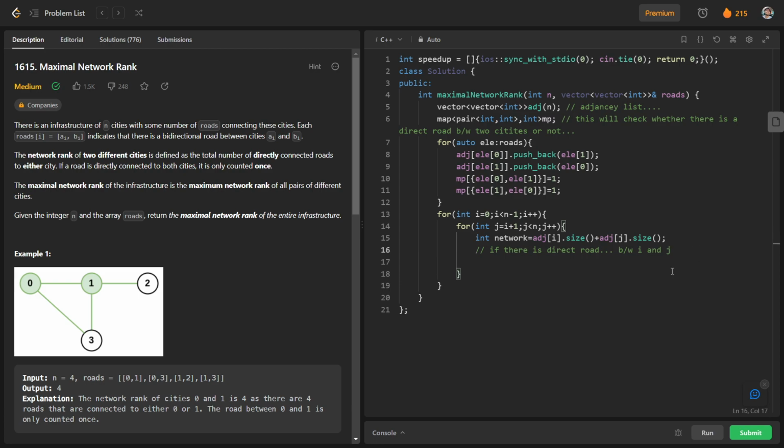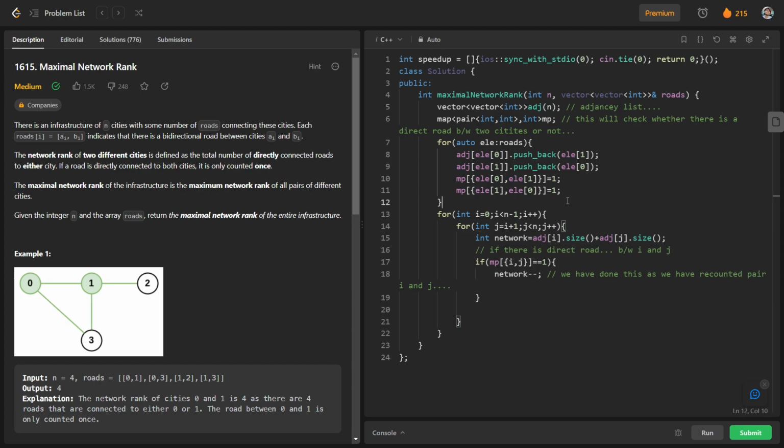Okay, and here we will make another condition. So we will make a condition here, if there is a direct road. So basically what does it mean? If mp of i and j is equal to 1, what we will do is just reduce the value of network by 1. So network minus minus. Why have we done this? Because we have recounted the pair i and j.